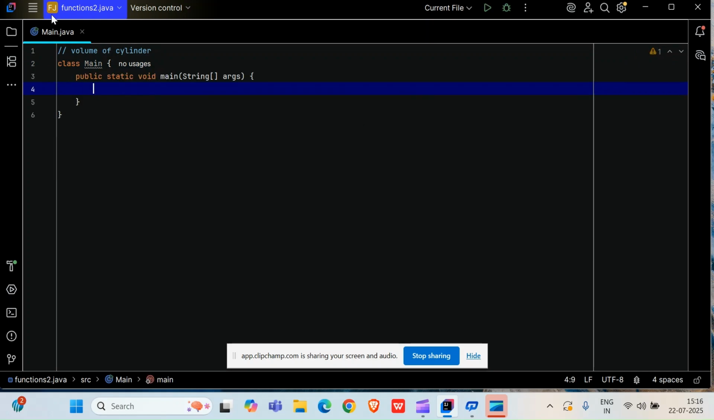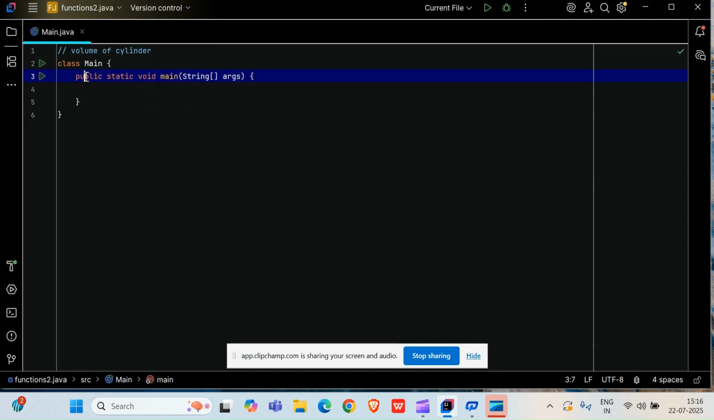So, friends, what is our question today? What is the agenda of today's class? The agenda is that we will make a formula for the volume of a cylinder and print the result. What is the volume of a cylinder? It is nothing but pi r square h. I think this much everyone knows, right?